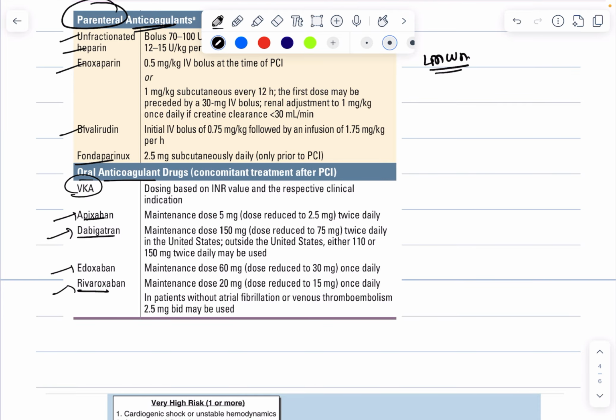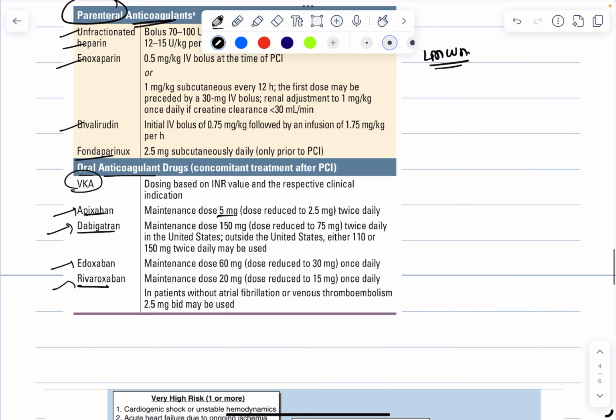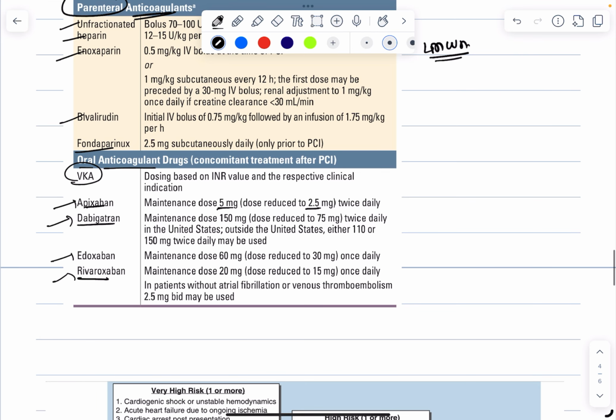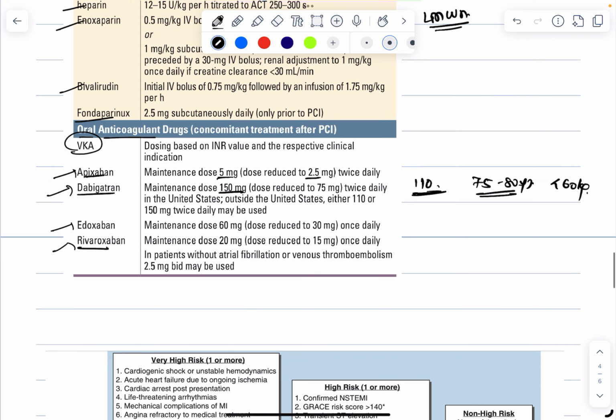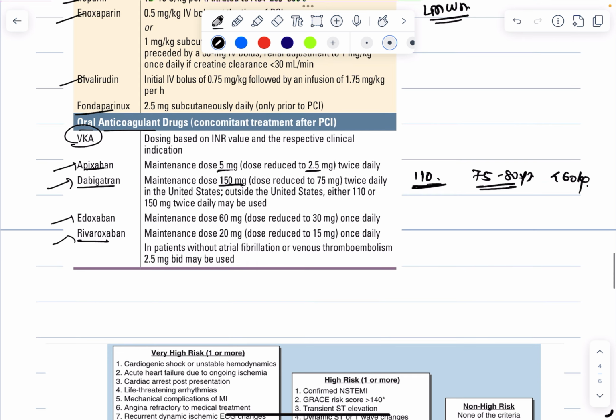Apixaban is given in the maintenance dose of 5 mg, and it can be reduced to 2.5 mg if the patient has CKD. For dabigatran, the dose is 150 mg, and it is reduced to 110 mg in patients with age more than or equal to 75 to 80 years or weight less than 60 kg. Then rivaroxaban, the maintenance dose is 20 mg.